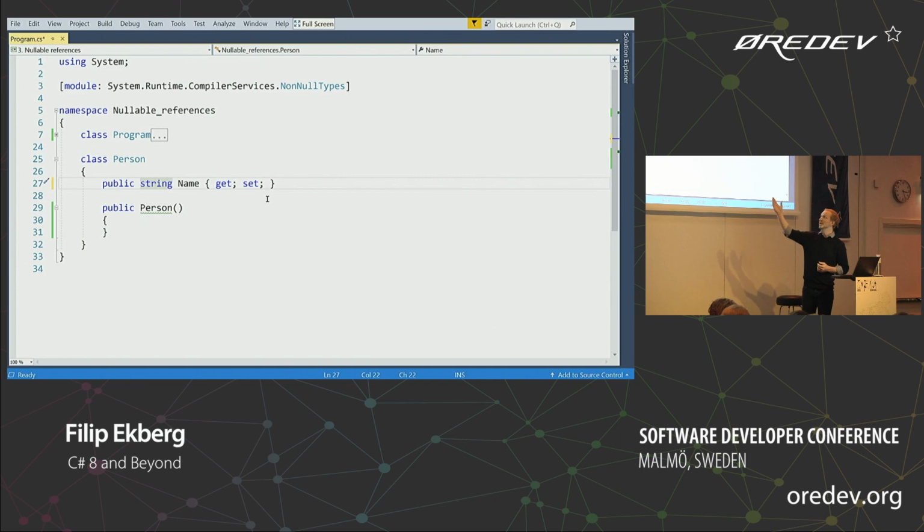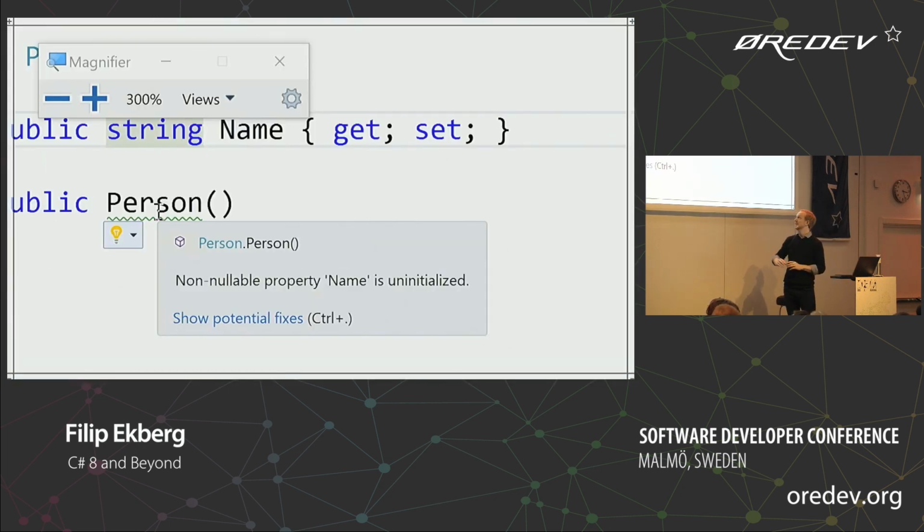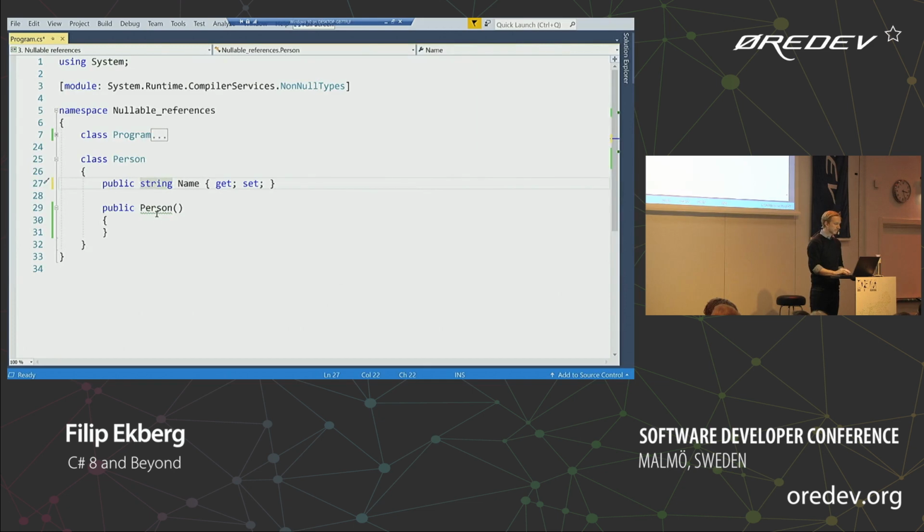So in this case here, you would be able to right now, but with a configuration, you could say that this is going to introduce a compiler error, for instance. But you'll see here that now the constructor here complains and says, well, you're not initializing name here, and that's supposed to be a non-nullable property. So the way to fix that is to say, well, name is equal to name, and then we would inject that into the constructor, right? And then no longer have any errors here.